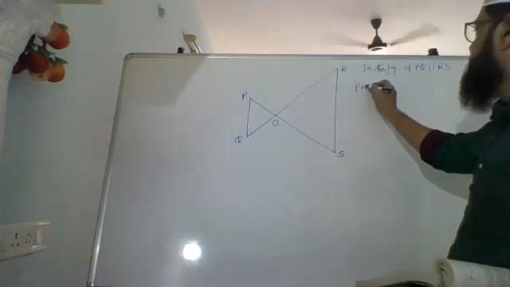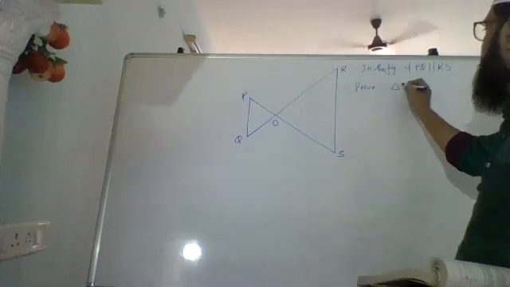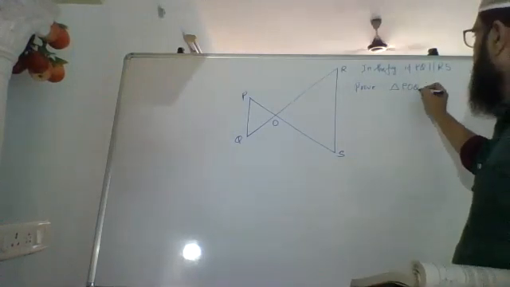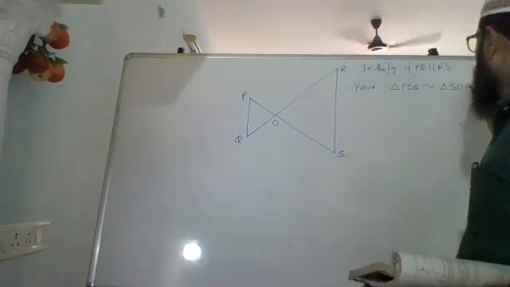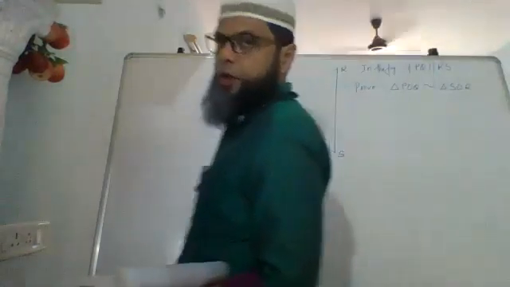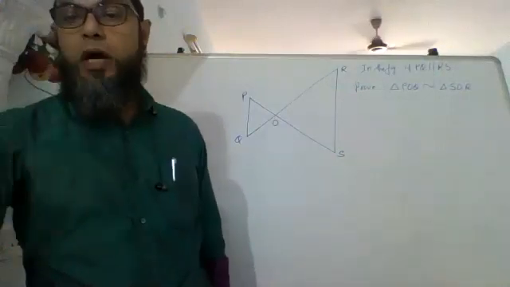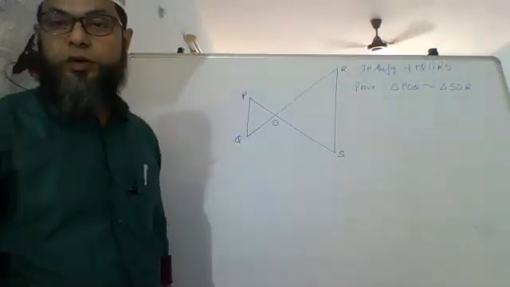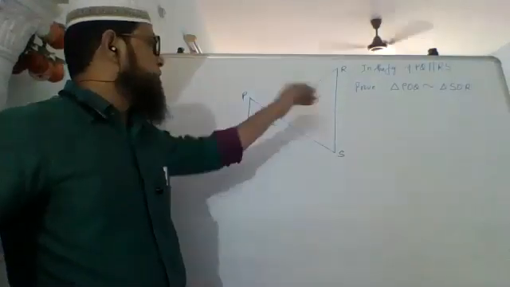Prove that triangle POQ is similar to triangle SOR. That is what we have to do. Just this information is given.